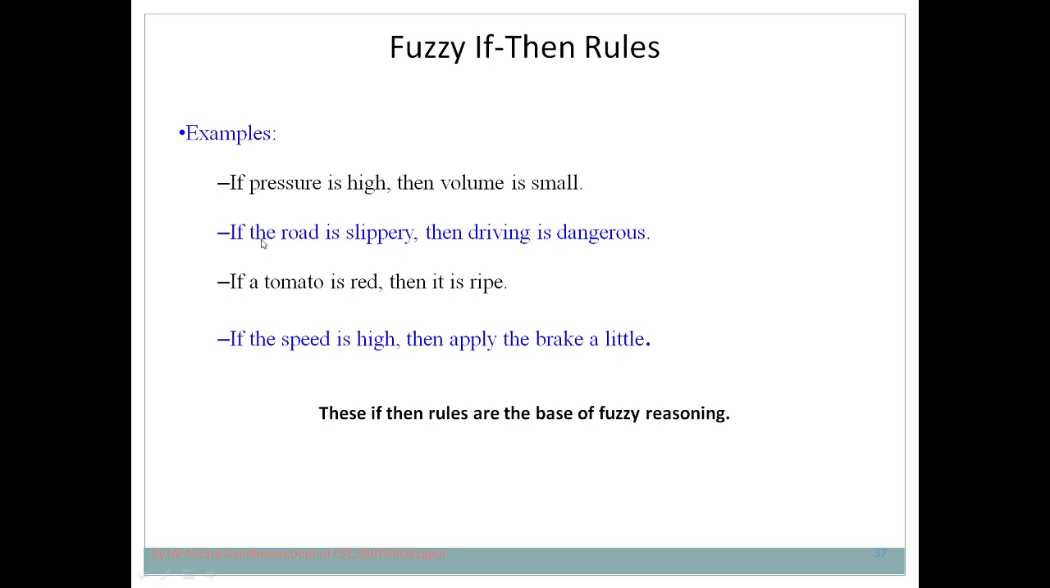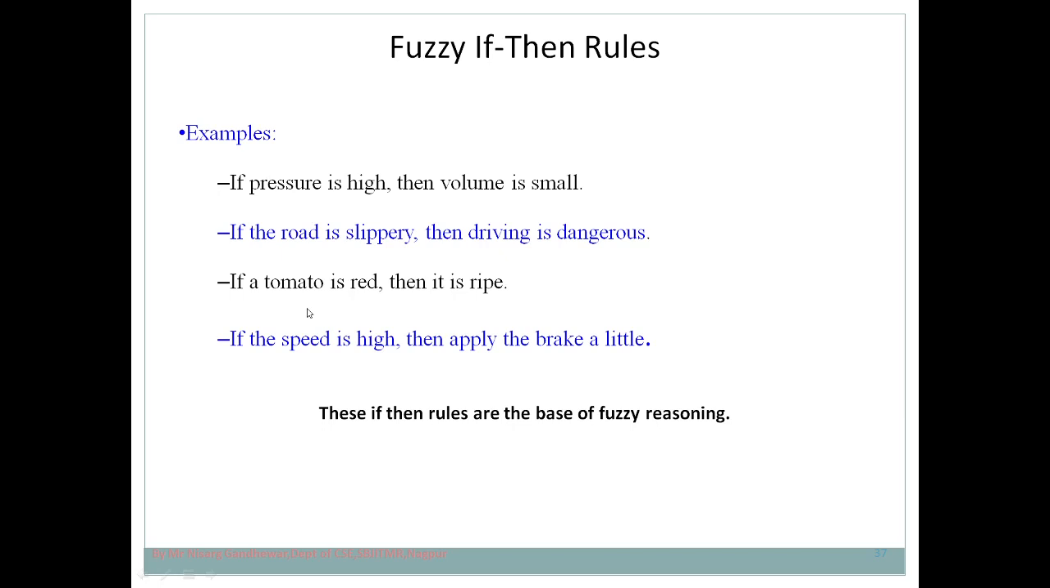Similarly, another rule is: if the road is slippery, then driving is dangerous. Again, the first part is what? Antecedent, and the second part is the conclusion. Third example: if the tomato is red, then it is ripe. If the speed is high, then apply the brake. Okay, so these are fuzzy rules.